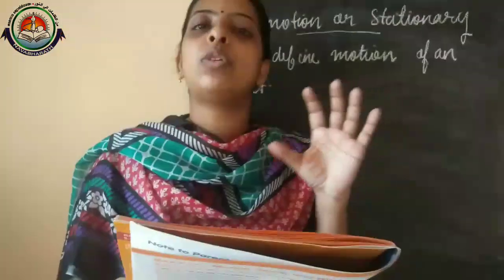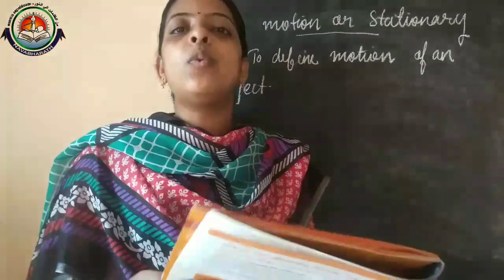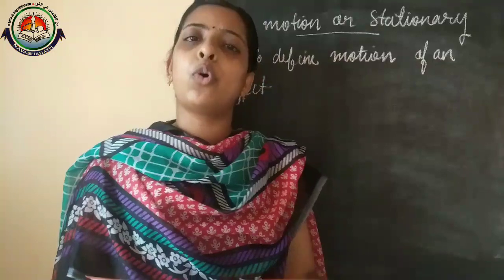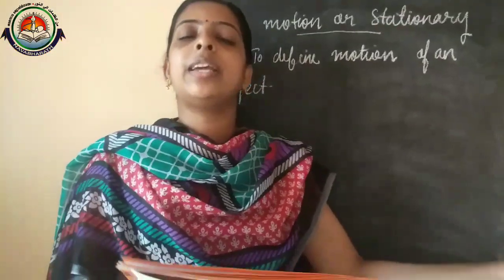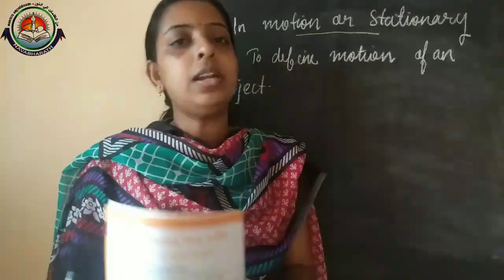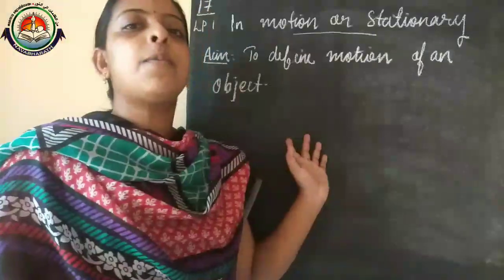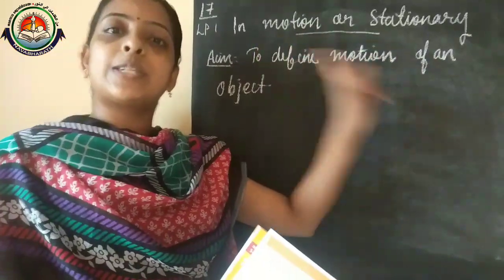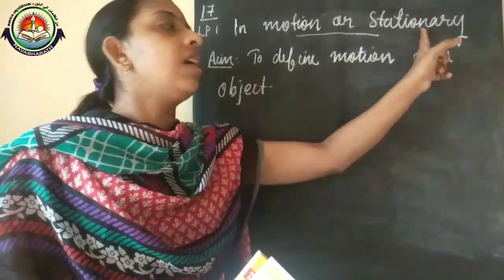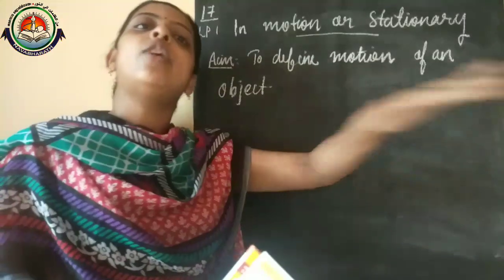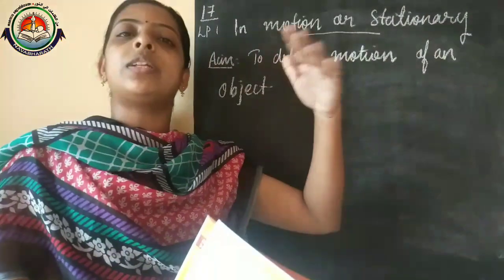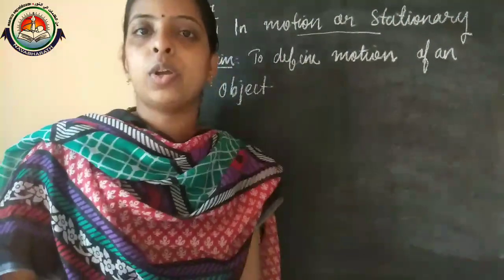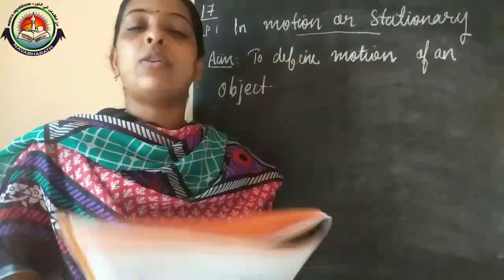So that's all about our first worksheet. What are the keywords that we discussed in this lesson? Motion and stationary. Motion means an object which changes its position with respect to time, and a stationary object does not change its position with respect to time. That object is in a state of rest. So that's all about our first lesson.